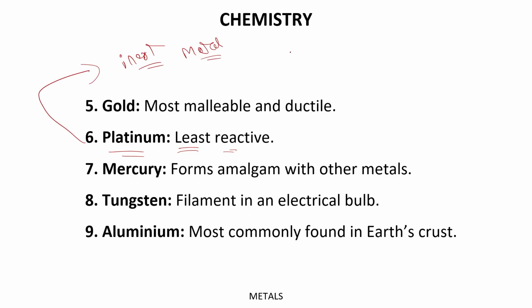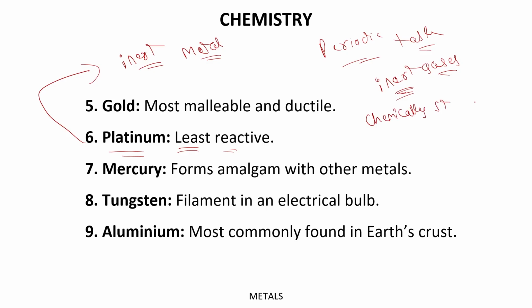Do you remember in the previous videos when we were discussing the periodic table, we discussed inert gases, the gases which are chemically stable. So among the solid or metal items, platinum is the metal which is the least active, basically the inert metal.